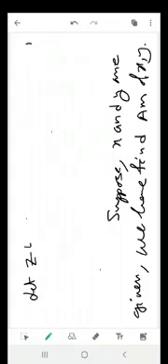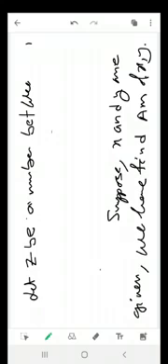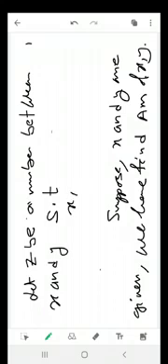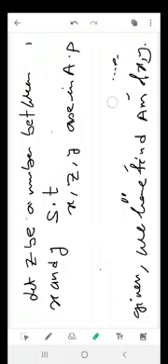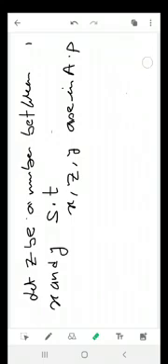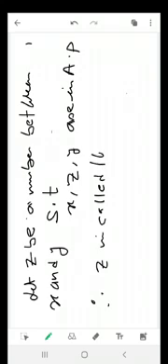Let Z be a number between X and Y such that X, Z, Y are in AP. Did you understand? Very very important. We assumed that Z in such a way that it is in AP. We assume Z in such a way that X, Z and Y are in AP. Therefore Z is called the AM of X and Y.